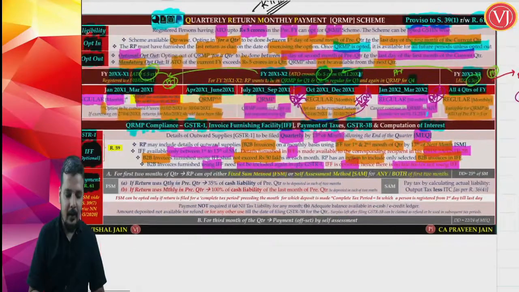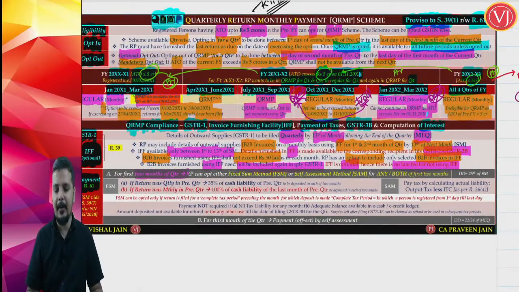Now understand that you have to make payment, and for payment let us discuss the due dates first. You have to make payments. I am not entering into details of payments as of now. Payment is in terms of Rule 61. For the first 2 months of the quarter, you have two methods of payment, the fixed sum method as well as the self-assessment method. The due date of payment is 25th of the next month.